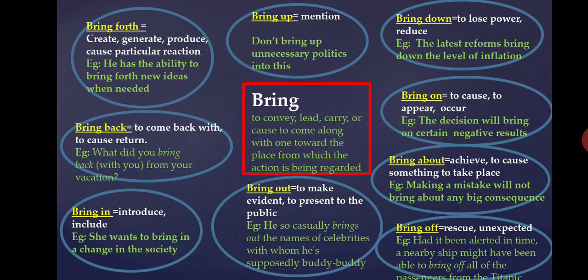So he is a person who likes to talk big about himself. So what he does, he keeps taking names of many of the important personalities, celebrities, and then he mentions that they are all very friendly to him. So to mention that, to present that fact to the public, we are using the phrasal verb brings out.